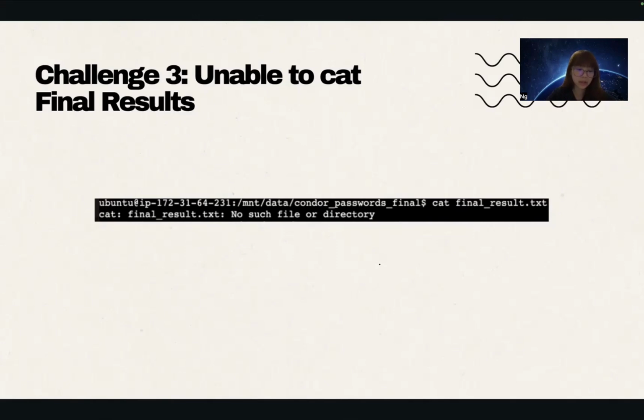However, the transfer_input_files directive was incorrectly configured. Instead of writing the chunks directory, I was using an outdated variable, a $ input variable. It was actually an older version of the code and documentation, because initially I started setting up this AWS using 100 passwords only. I kept increasing it, and some files may change in some codes. But for the 1 million, which is our current one, I actually used the previous code, which is why it didn't work. After correcting transfer_input_files to the chunks directory instead, I was able to cat the final result.